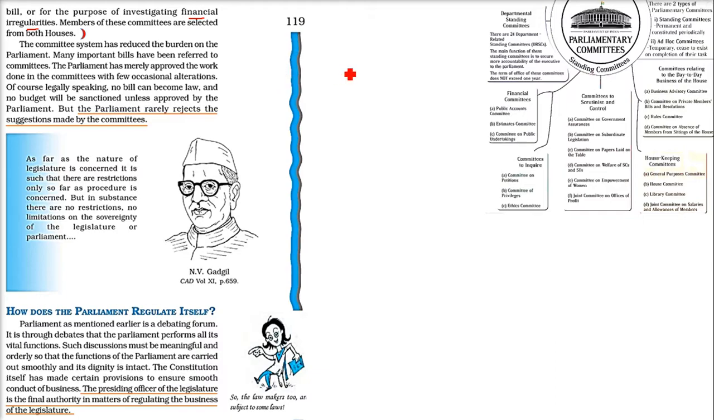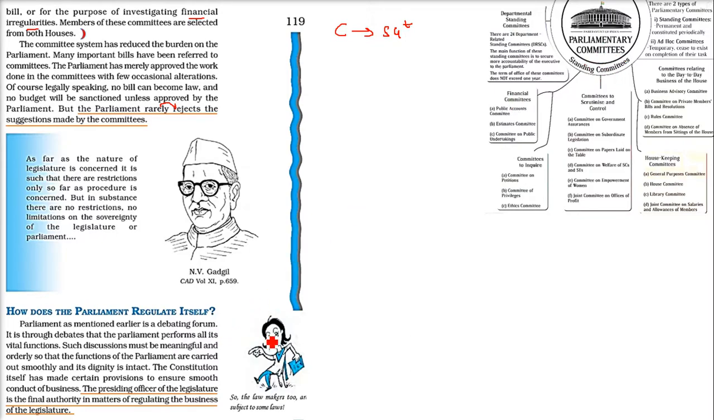Whatever the parliamentary committees suggest, it is seldom that the government will disapprove it. It will almost always accept it. It is seldom seen that the suggestions of the committee are disapproved. So these are the different parliamentary committees, as I just showed you.